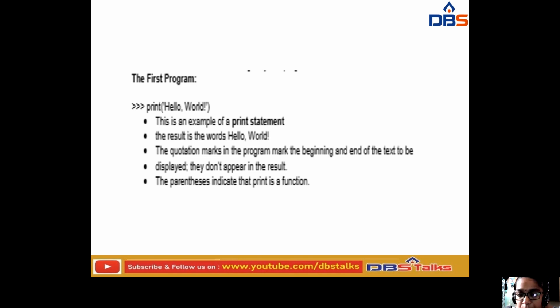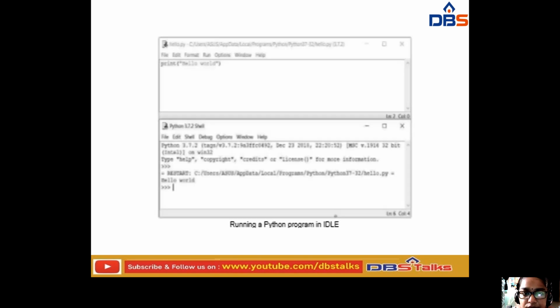After saving the file, how can we run it? Here we have the run option in this environment. By clicking it, or by pressing F5, you can run that program. After running, you will get the output like this.